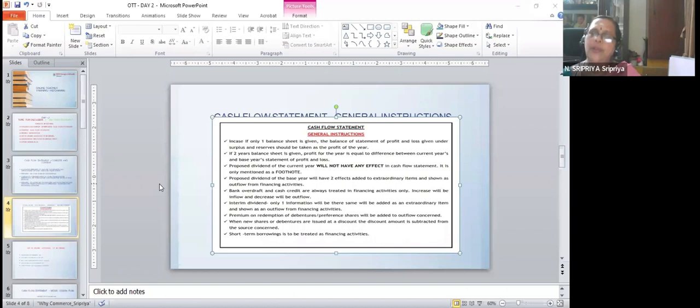The flip side of it is, please remember, the same condition holds good when the debentures are issued at a premium also. When shares or debentures are issued at a premium, they are not shown separately. They are added to the source concerned. When you subtract the discount, in the same way you will add the premium also. And please remember, underwriting commission. This is one area.